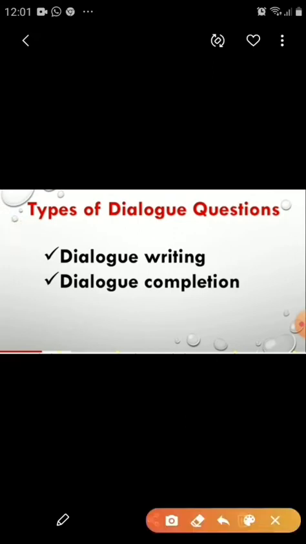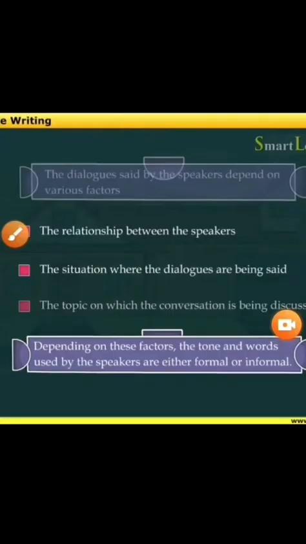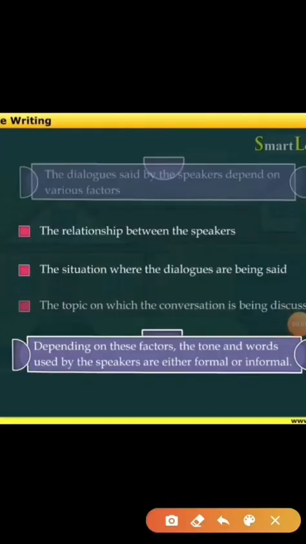So here you can see the types of dialogue questions. Today I am going to cover two topics. The first one is dialogue writing and the second one is dialogue completion. Students, let's move on to this slide, and here the dialogues said by the speakers depend on various factors.